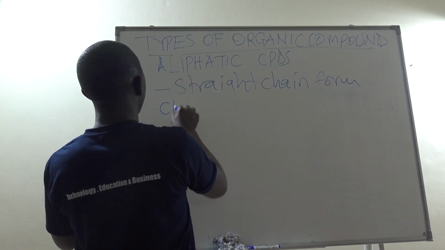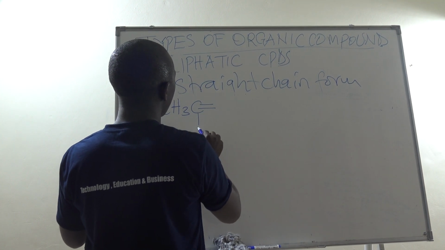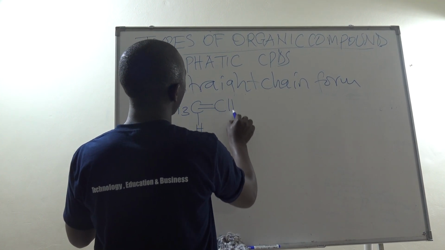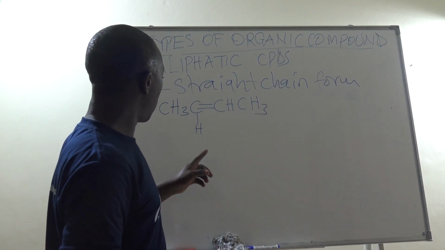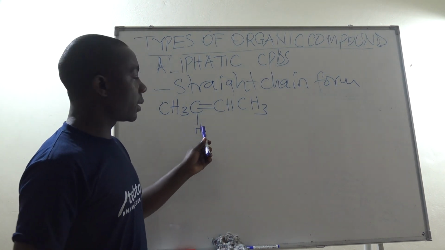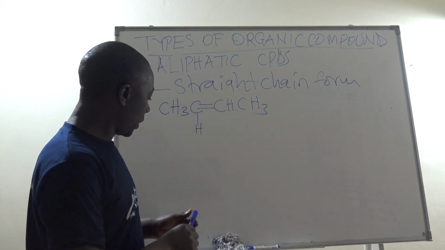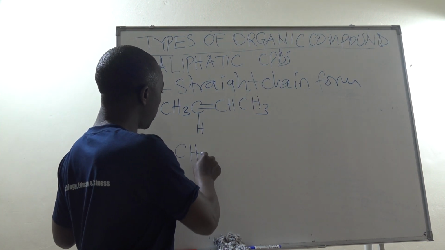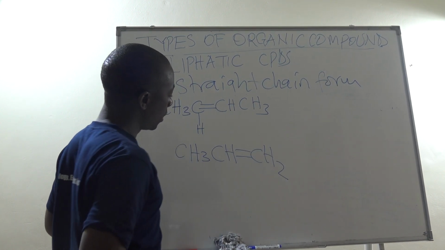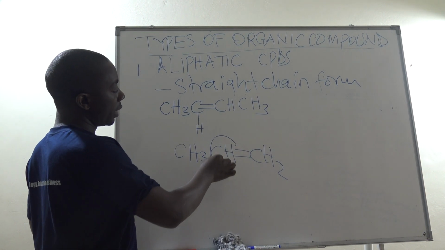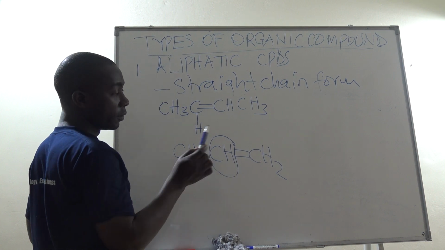Okay, we could have an example like this. Now, I want to say that this is not a chain, only that I'm trying to show that this double bond is between carbon and carbon. If you write it in this format, we shall not really accept it, because here you are trying to show me that the double bond is between carbon and hydrogen, which is not the reality.